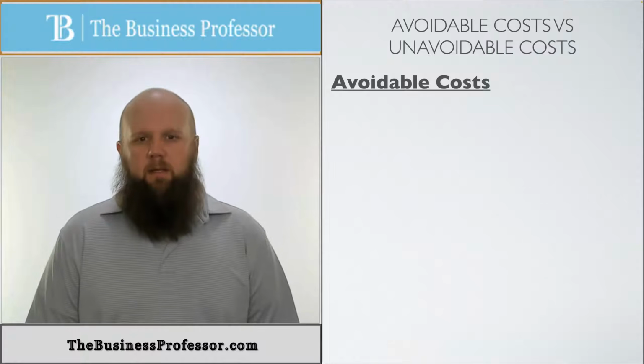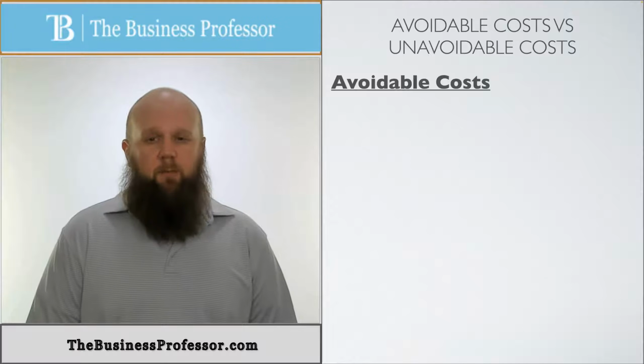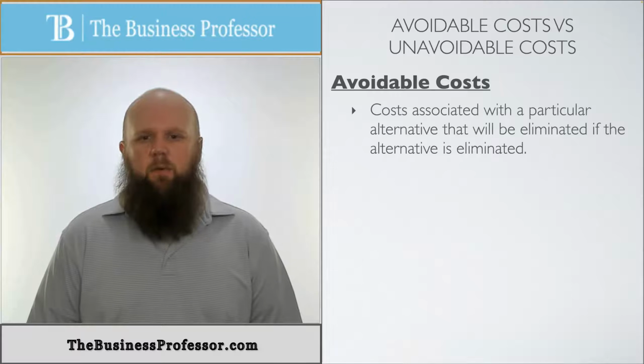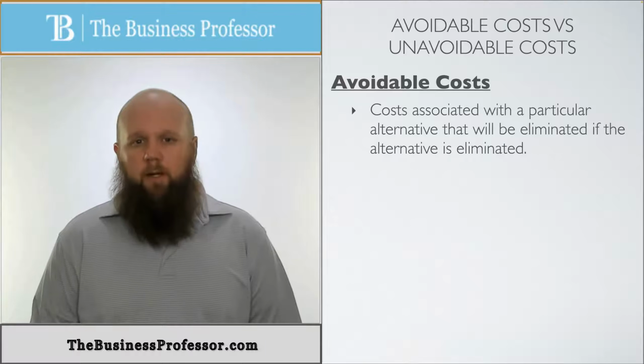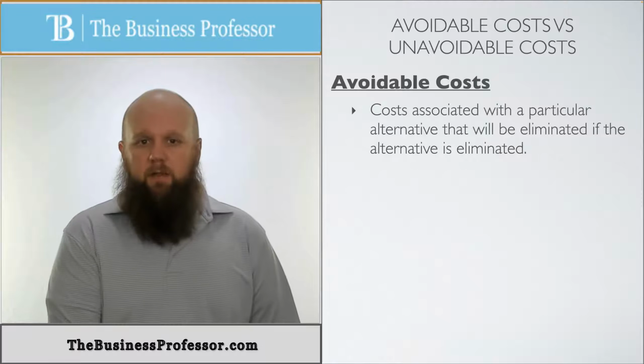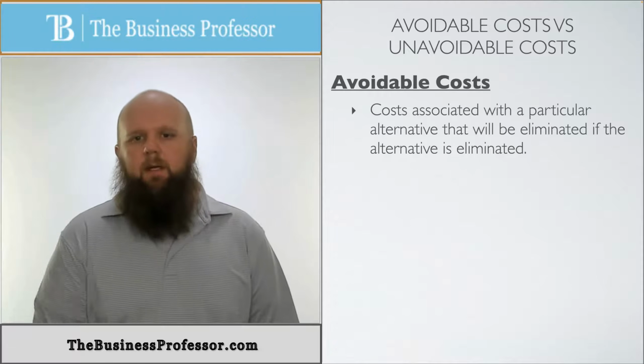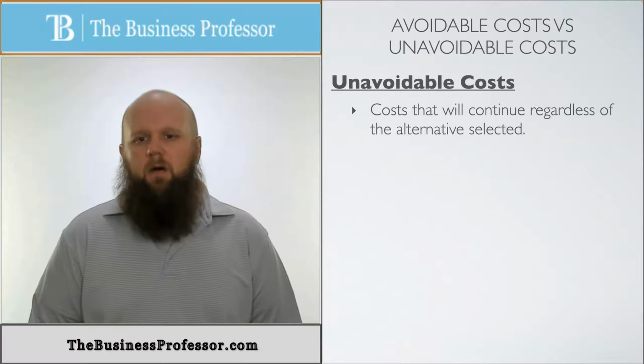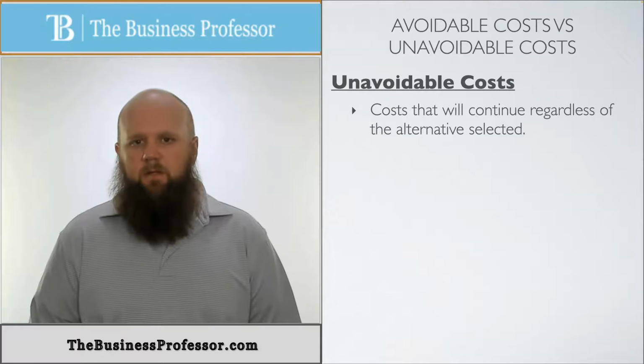So another thing we need to take into consideration is what's called avoidable and unavoidable costs. Avoidable costs are costs associated with a particular alternative that will be eliminated if the alternative is eliminated. Avoidable means if I choose one over the other, then the cost of the other that I didn't choose will go away. Okay? Whereas unavoidable costs are costs that will continue regardless of the alternative selected.